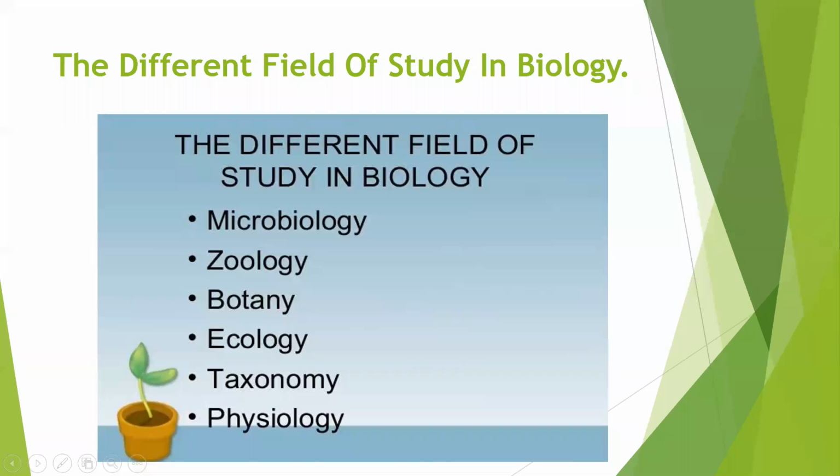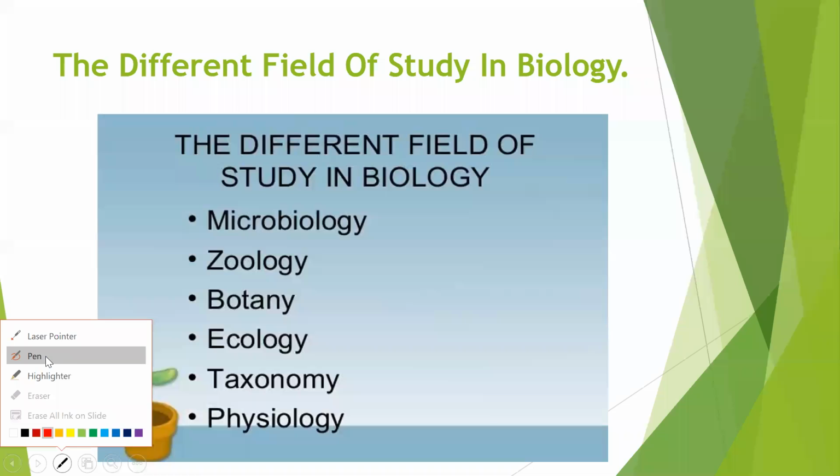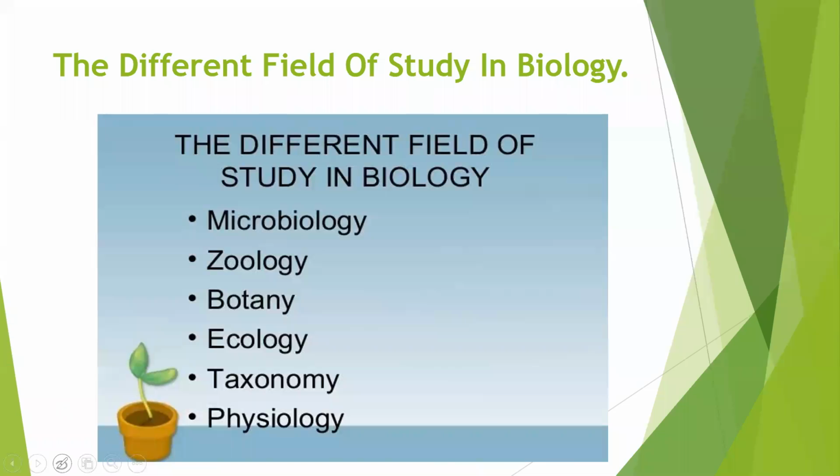So now we'll start with the different fields in biology. If there are any doubts regarding the topic, if you have not understood anything, we'll keep it for the end of the class. At the end of the class, you ask me if any doubts are there, anything you have not understood. So the different fields in biology, till now you have understood that the different fields of botany and different fields of zoology are present.